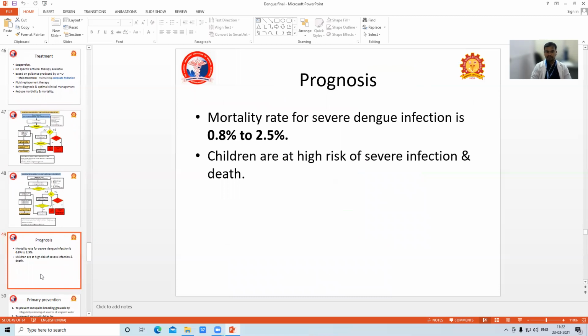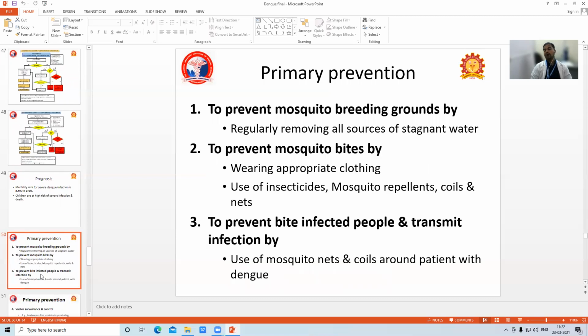Okay, the prognosis. The mortality rate for severe dengue is 0.8 to 2.5%. Children are at high risk of severe infection and death. So how to prevent? Prevention is better than cure. What is the important thing? Prevent mosquito breeding grounds by regularly removing all sorts of stagnant water. Second, prevent mosquito bites by wearing appropriate clothes, using mosquito repellent, coils, and nets.